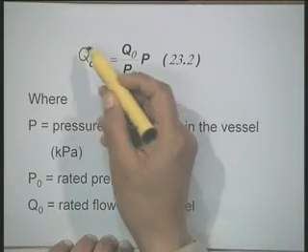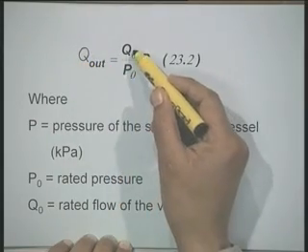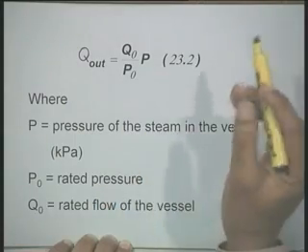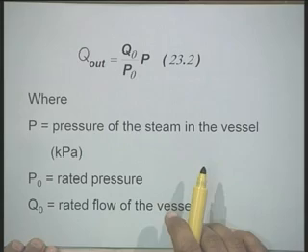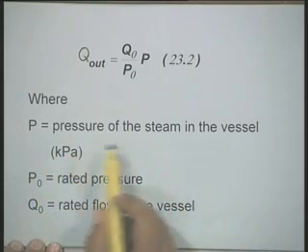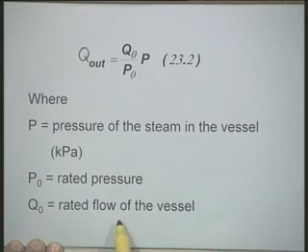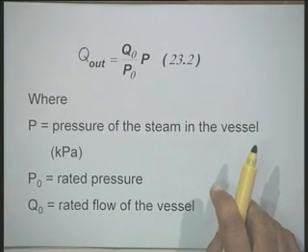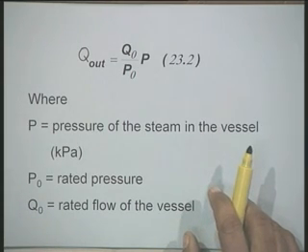Therefore, at any other pressure, Qout will be equal to Qo divided by Po into P, where P is the pressure which is different from the nominal pressure. P is the pressure of the steam in the vessel, Po is the rated pressure, and Qo is the rated flow of the vessel. It means at a particular pressure the steam flow is Qo, and at any other pressure the steam flow is proportional to the pressure.